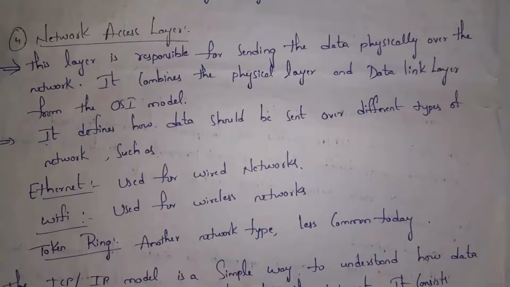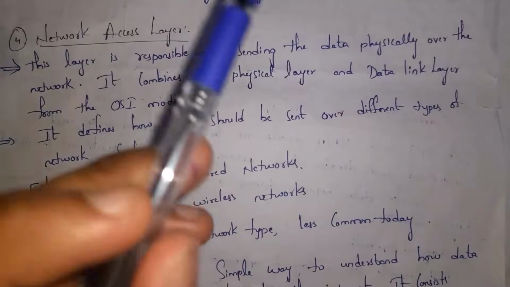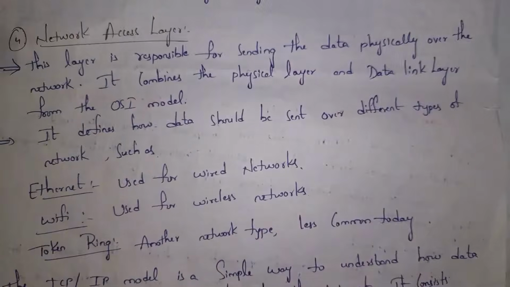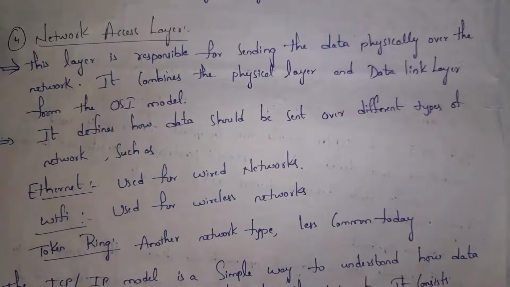And last layer is network access layer. Network access layer is a combination of physical layer and data link layer from OSI model. Network access layer is responsible for sending data physically over the network. Thus, the main duty of network access layer is to send data physically over a network. Physically means either data is sent by using wires or wireless.